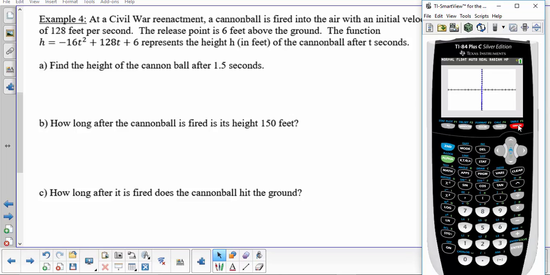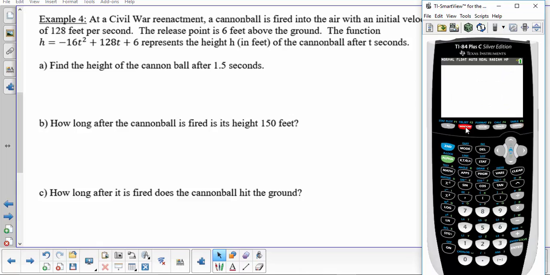Now, when we hit graph, we can look at our picture, and it's coming very slowly. Okay, so we see it coming up over here and back down over here. Because these two are very, very wide, it means that our vertex is going to be way, way up. So we're going to change our window to try to see the whole parabola.